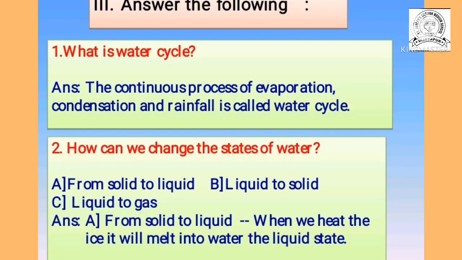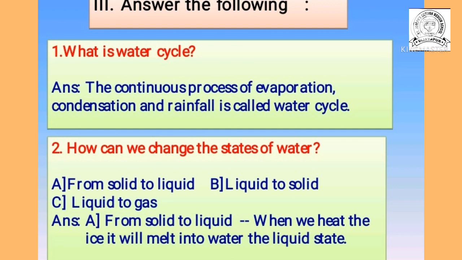Now the next question, that is answer the following. First question, what is water cycle? Answer: the continuous process of evaporation, condensation and rainfall is called water cycle. Now the first stage of the water cycle, evaporation. Evaporation means the change of water into water vapor due to heating. It is called evaporation.